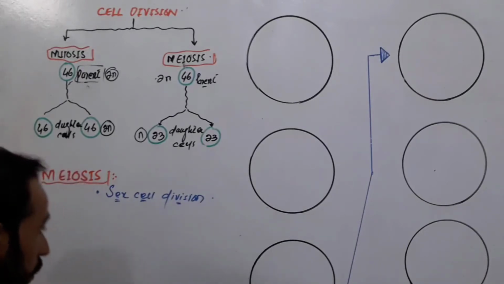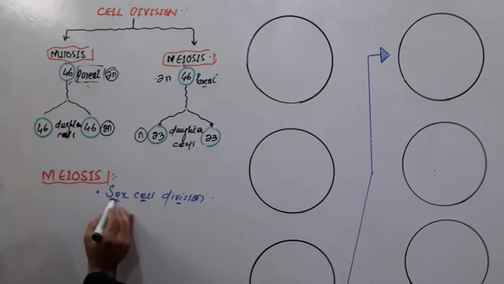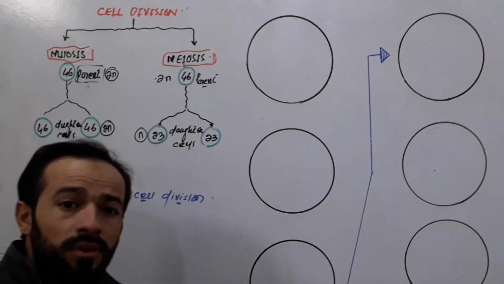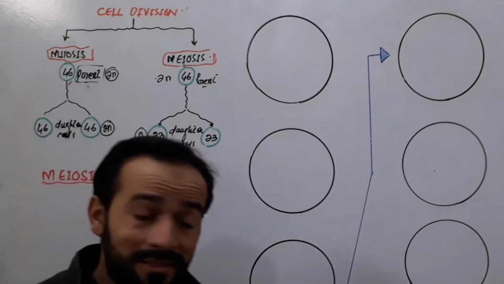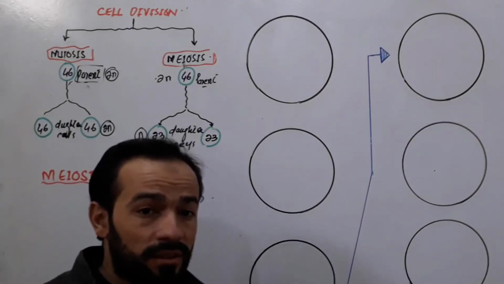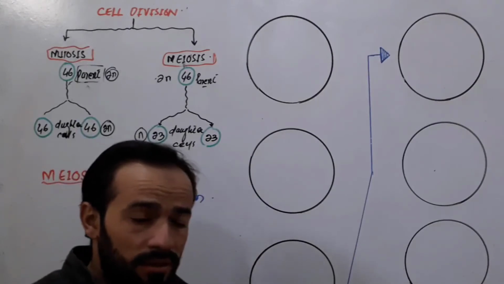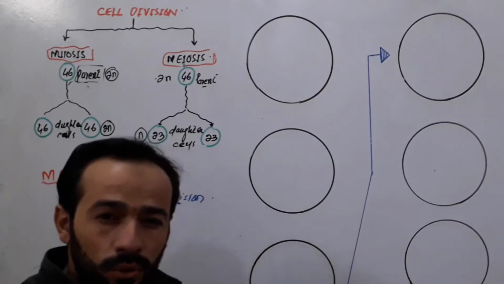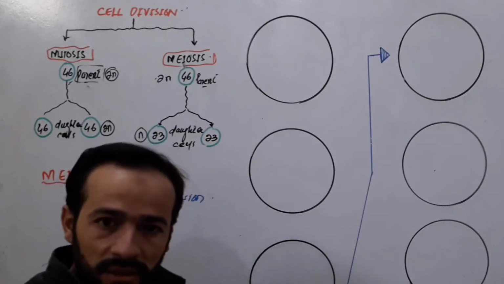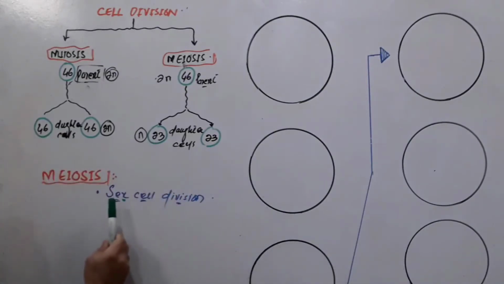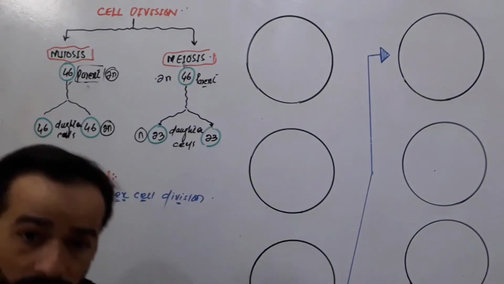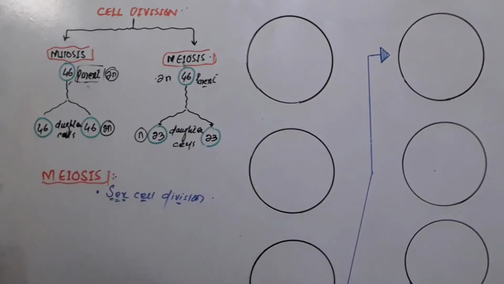Because meiosis occurs in our sex cells. Meiosis occurs in our gonads, not in all the cells of the body. It occurs in a special part, in special cells, called gonads. That's why we call meiosis sex cell division. Then meiosis is also termed as reduction division.